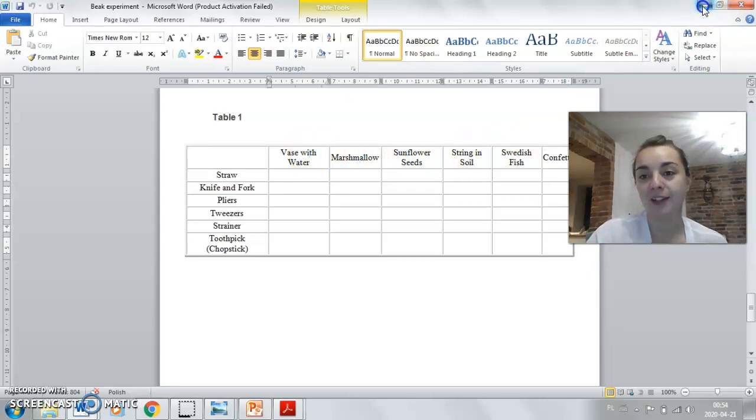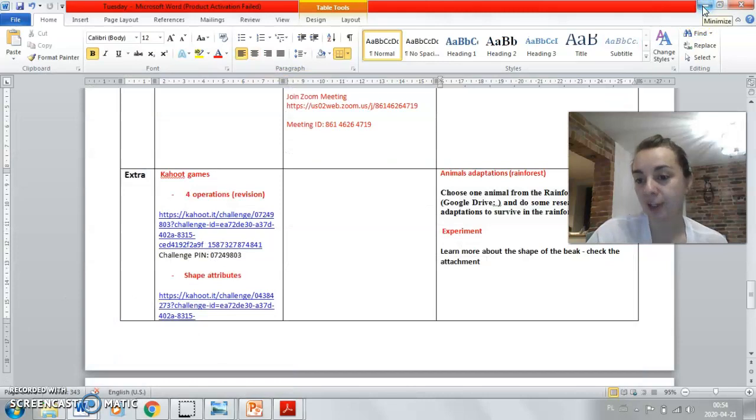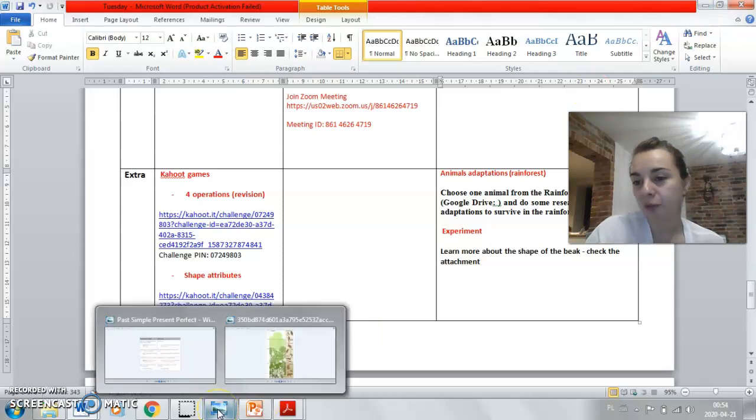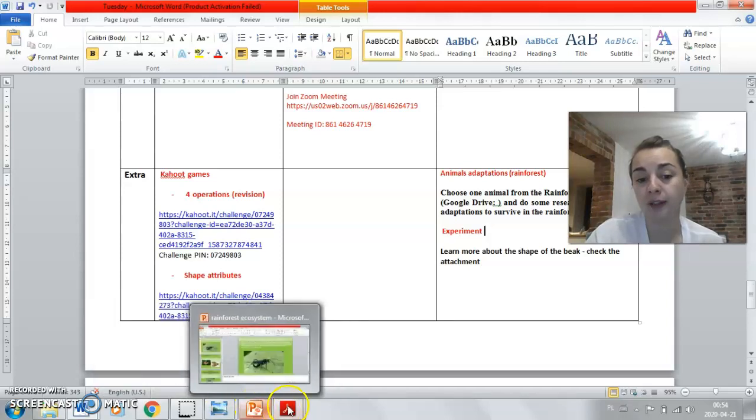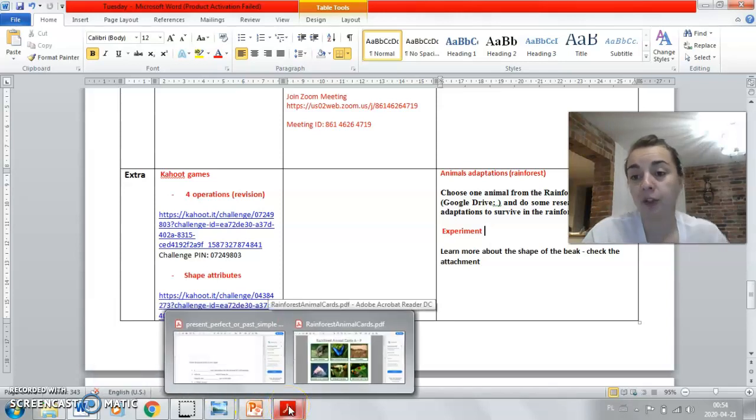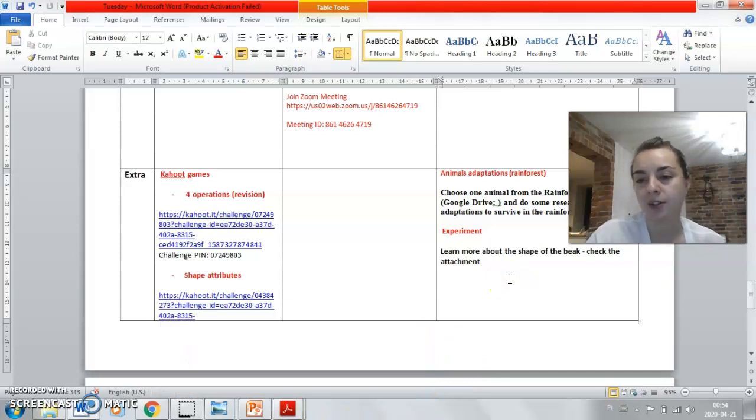Okay, so that's it. Even if it's an extra one, as I said, try to do it, maybe at least with one tool. Try to focus on one activity, like moving water from one cup to another using different tools. Just play a bit and learn at the same time.